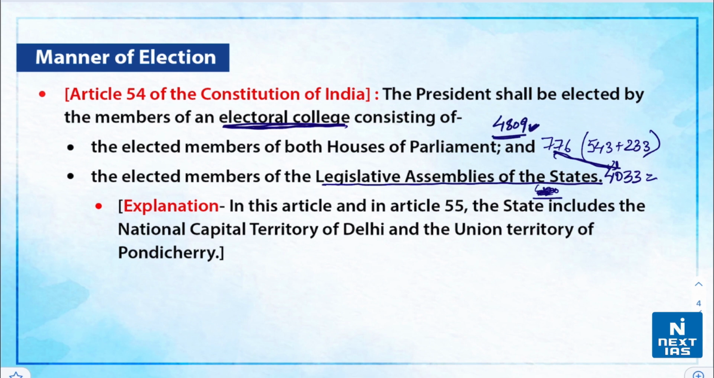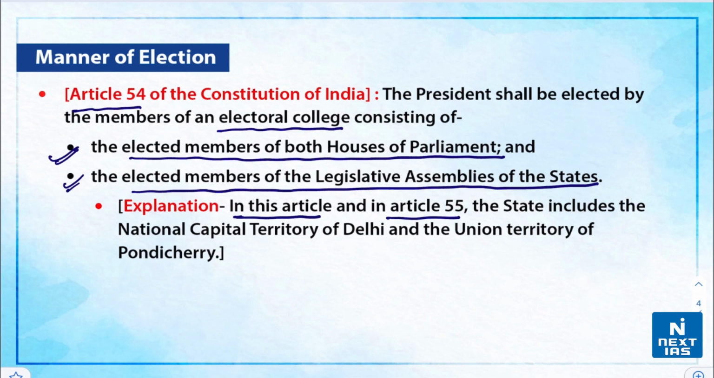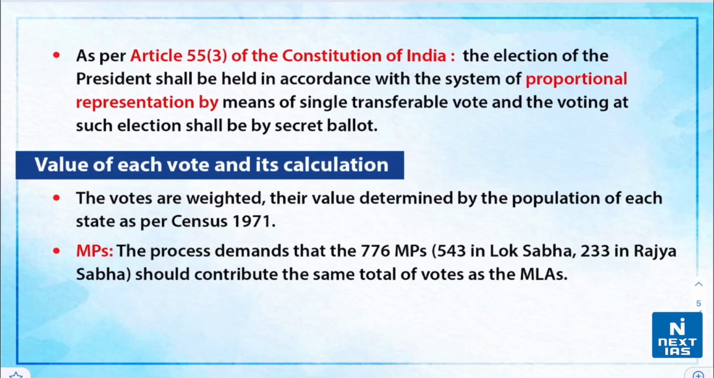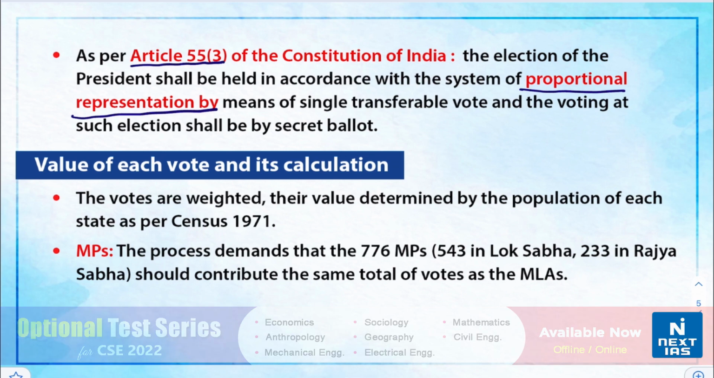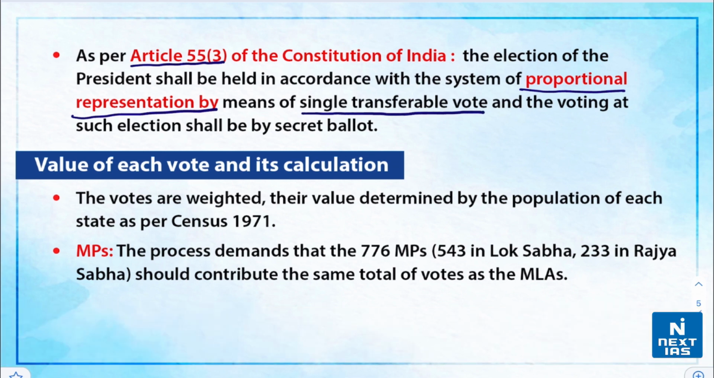Further on, in Articles 54 and 55, the state includes the National Capital Territory of Delhi and also the Union Territory of Puducherry. Also, Article 55, Clause 3 of the Constitution states that the election of the President shall be held in accordance with the system of proportional representation by means of the single transferable vote. And the voting at such election shall be by secret ballot.